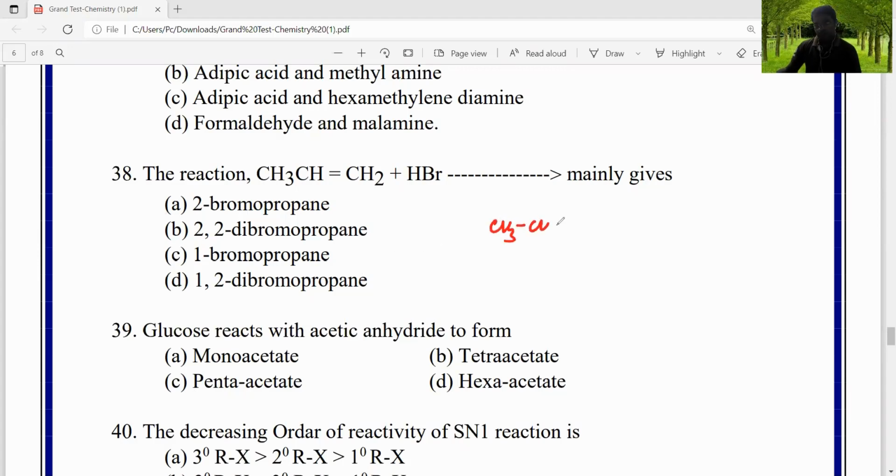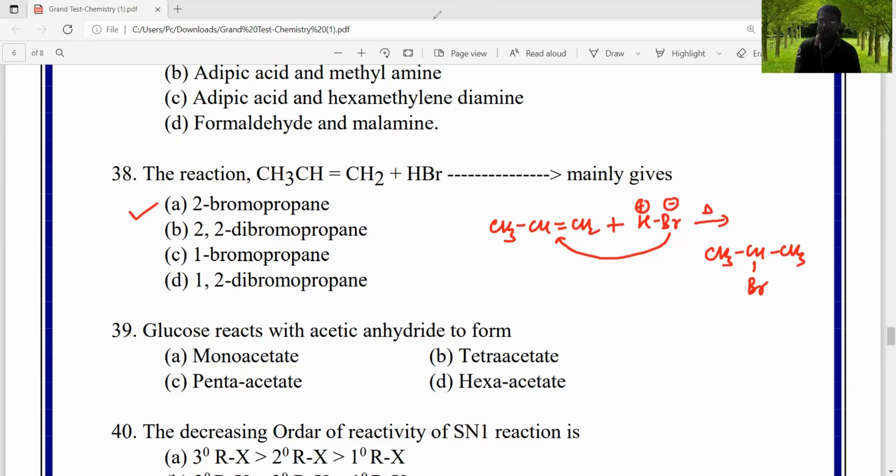According to Markovnikov's rule, this is an asymmetrical alkene and this is an asymmetrical reagent. In the reaction, the negative part of the unsymmetrical reagent is added to the double-bonded carbon which contains the lesser number of hydrogen atoms, and that's why we get 2-bromopropane as the answer. Therefore the correct answer is A.